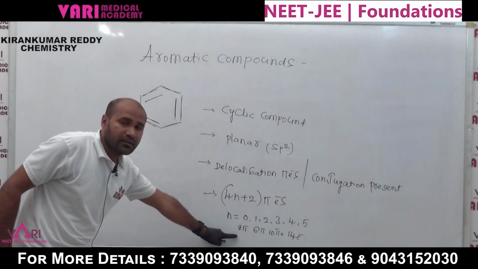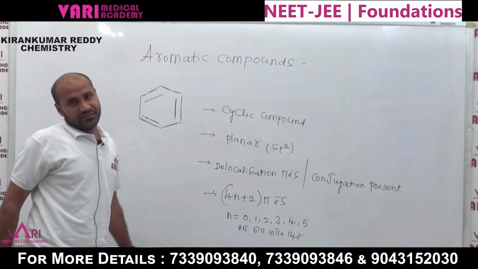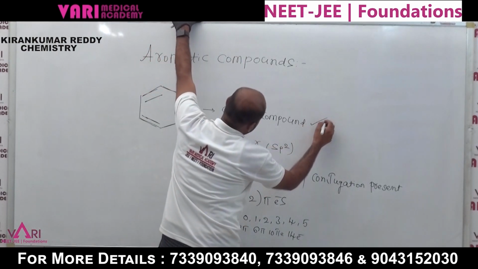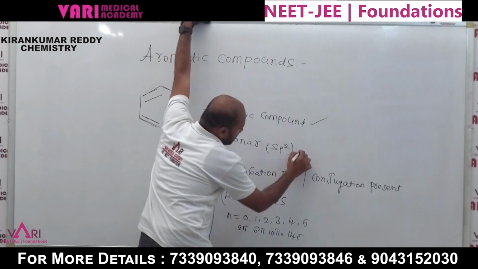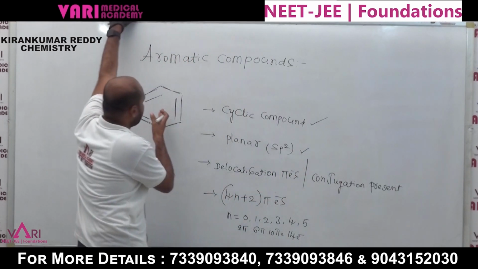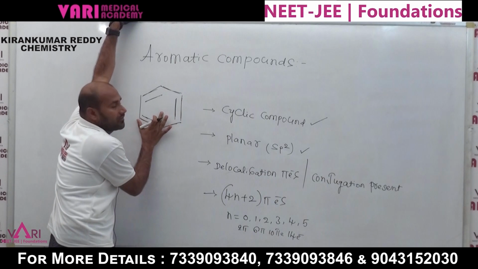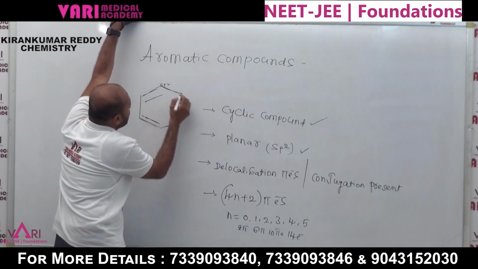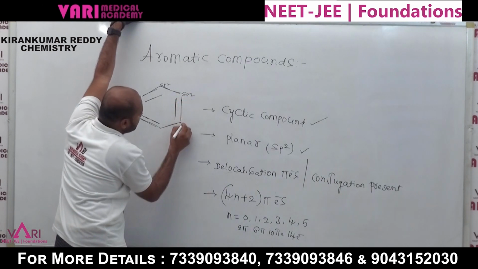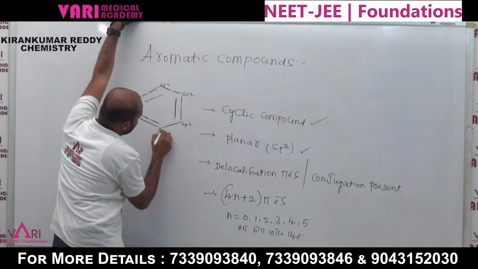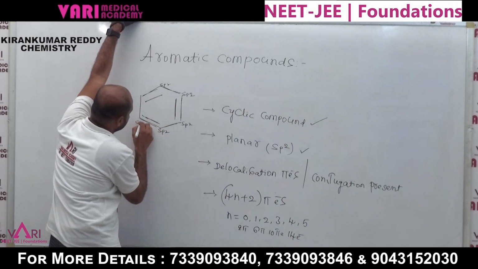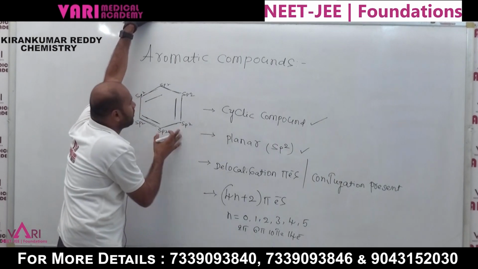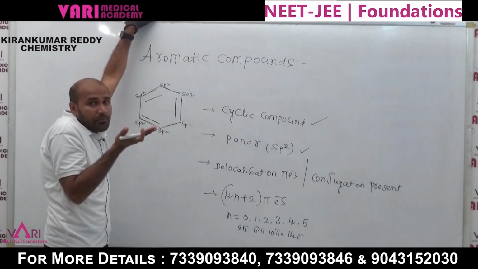These systems are aromatic. What are the rules? First, the compound must be cyclic. Next, it must be planar. Now I am taking benzene. This one is a cyclic compound. Another one is planar: each carbon is sp2 hybridized. That's why this is a planar molecule, with all carbons on the plane.